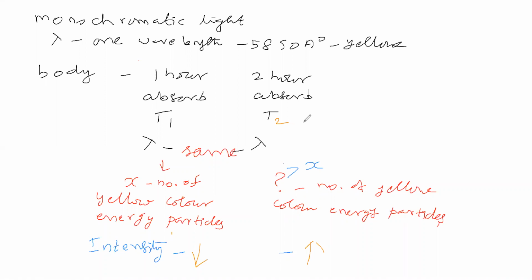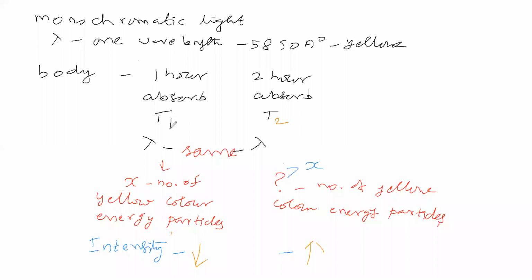If you feel the temperature is different in these two places, that means the temperature of the body. This is after 1 hour, this is just after 2 hours. That means the body is exposed to the light for exactly 1 hour in one case, and for exactly 2 hours in the other.